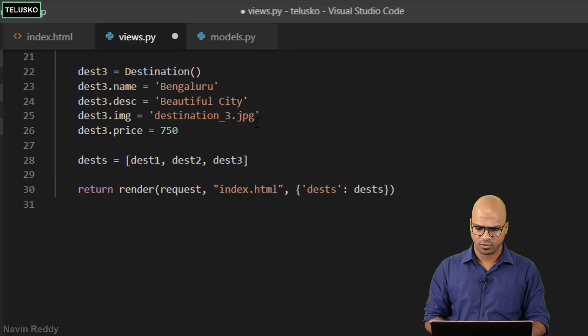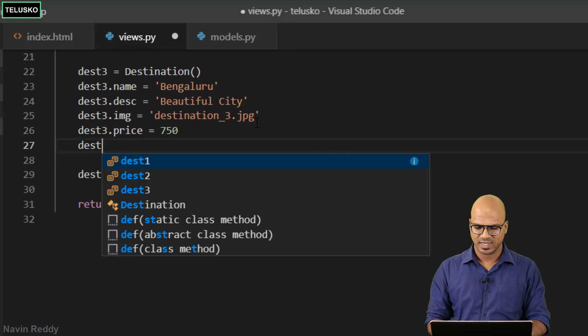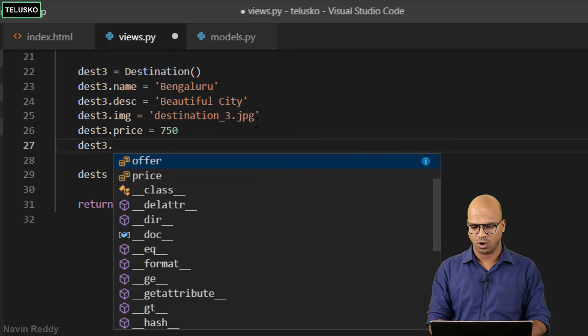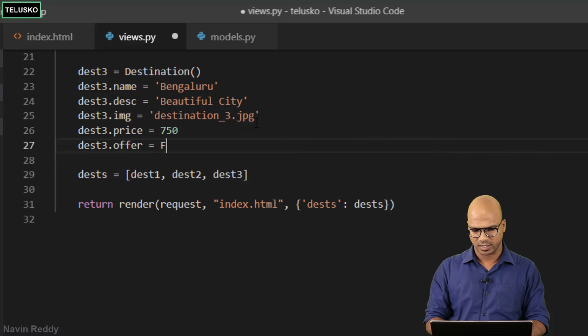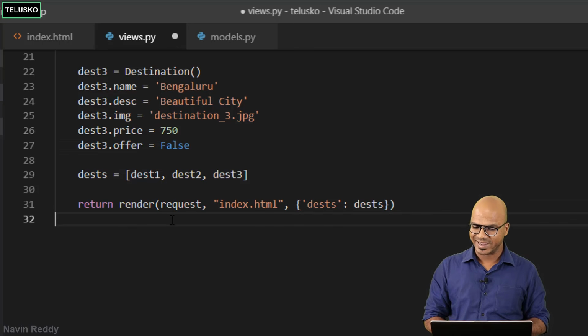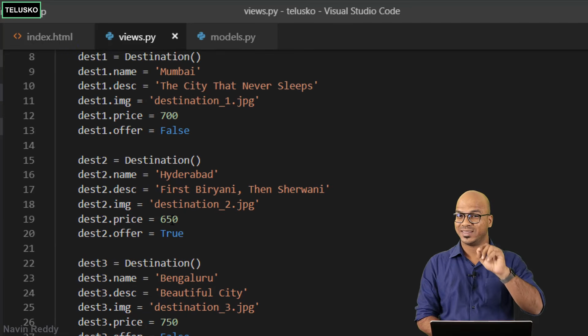We don't want it for des3, okay. Yeah, so we'll say des3.offer, and here I will say again false. So only for the second destination, which is Hyderabad, I want to specify that there's an offer.